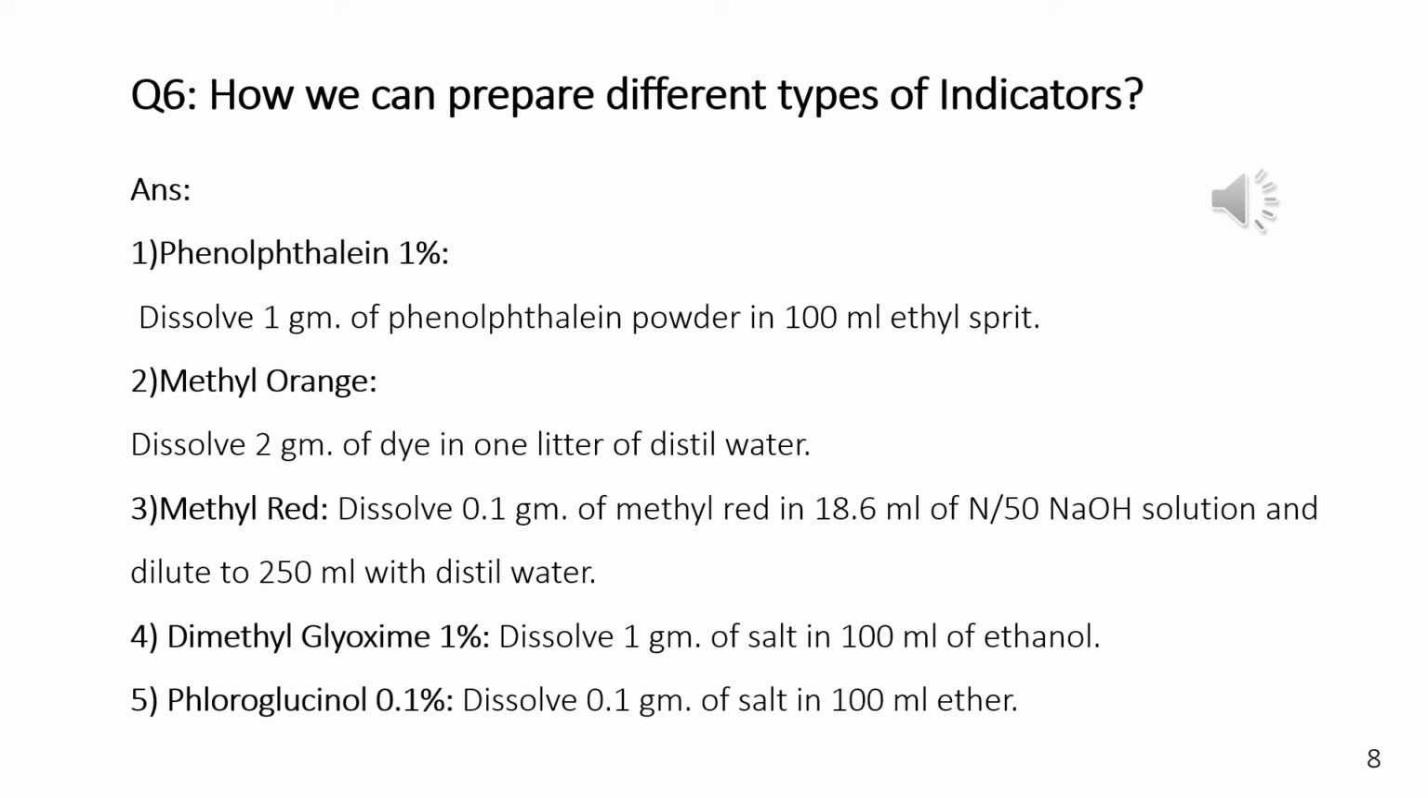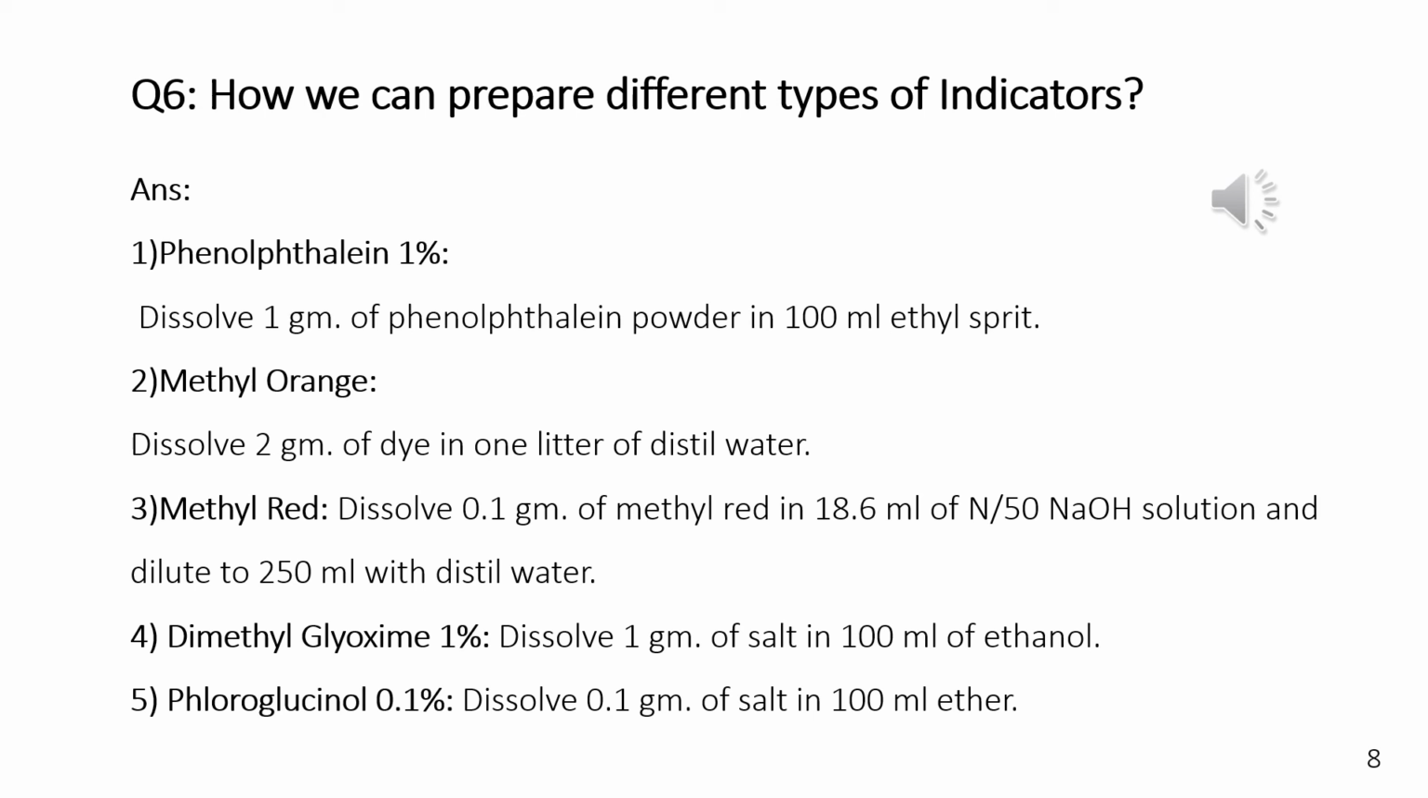Number 2, methyl orange. How can we prepare methyl orange? To prepare methyl orange, we need dye and distilled water. The amount of dye is 2 gram and distilled water is 1 liter. Procedure: dissolve 2 gram of dye in 1 liter of distilled water. So when we dissolve 2 gram of dye in 1 liter of distilled water, the methyl orange indicator is prepared.